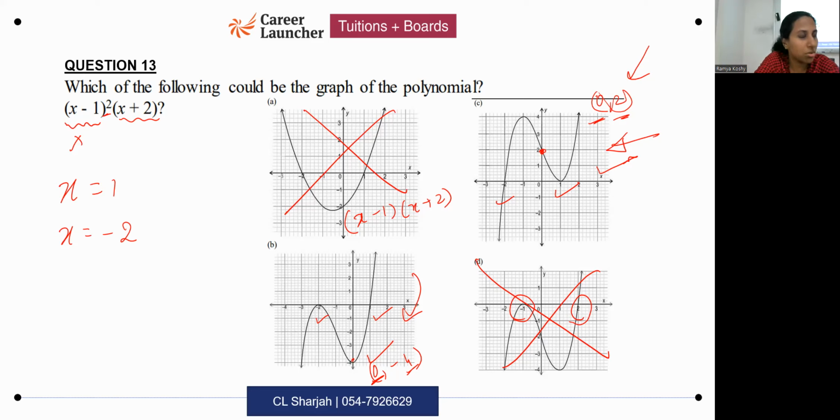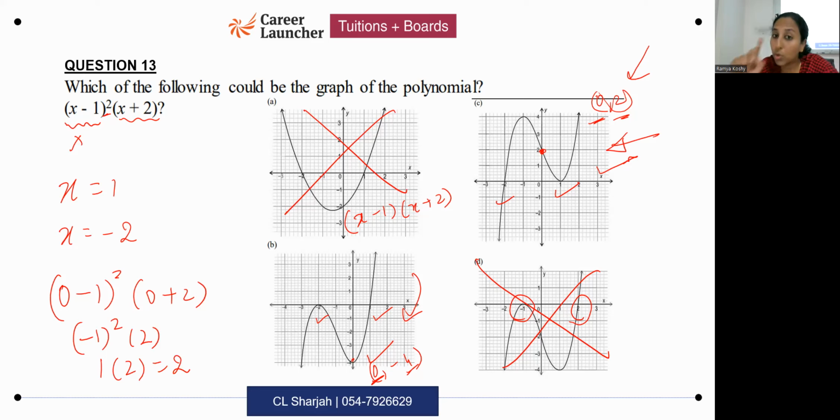So I substituted 0. When I substituted 0, I got (0 minus 1) square, (0 plus 2). Minus 1 square into 2, which is 1 into 2, 2. So I know when x is 0, the value must be 2 actually. And which one matches that? That is this. Salik, do you follow?